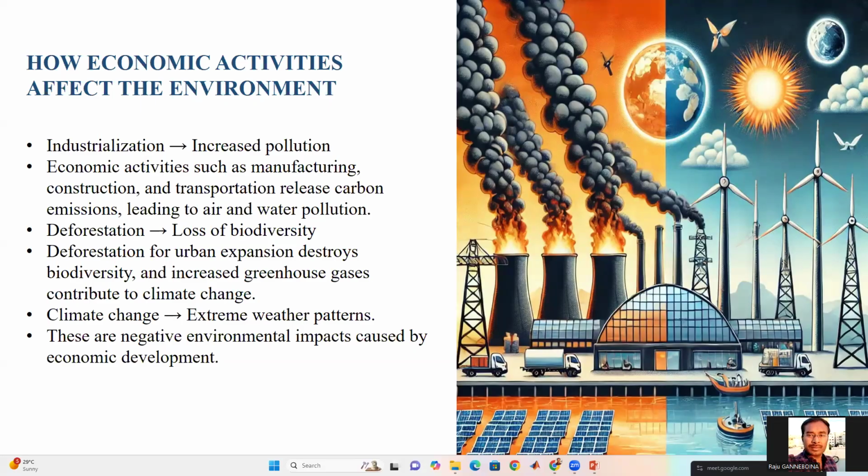Next comes how economic activities affect the environment. First, the main one is industrialization. If we use more factories, that may lead to more pollution and deforestation. Cutting trees and clearing land for development may harm biodiversity. Coming to climate change, more emissions lead to extreme weather conditions. This is how economic activities may affect the environment. Next slide.